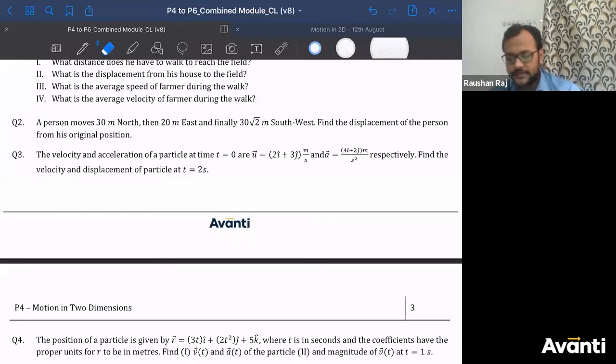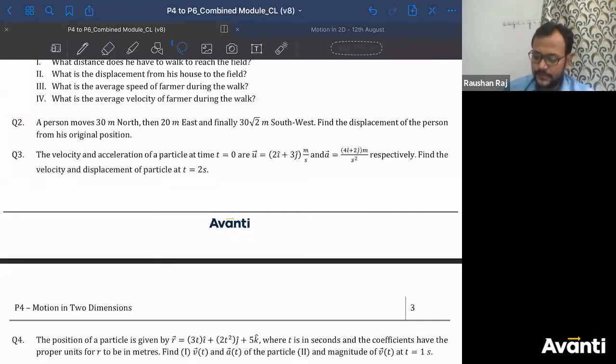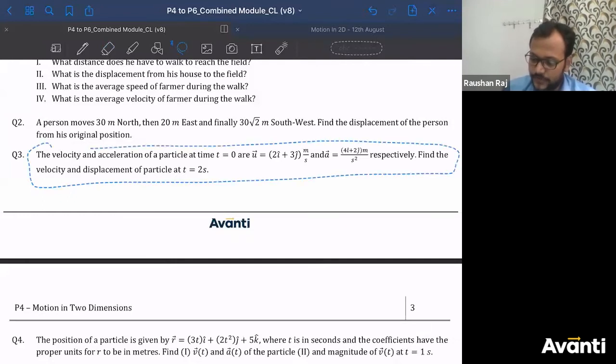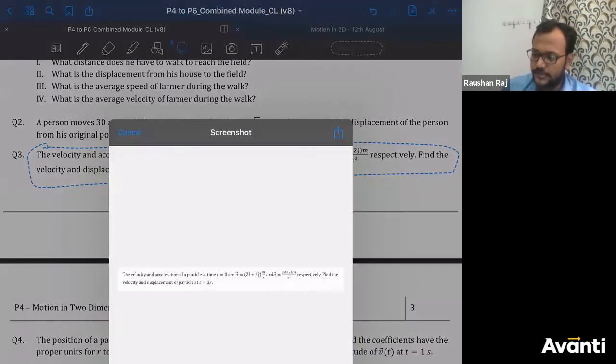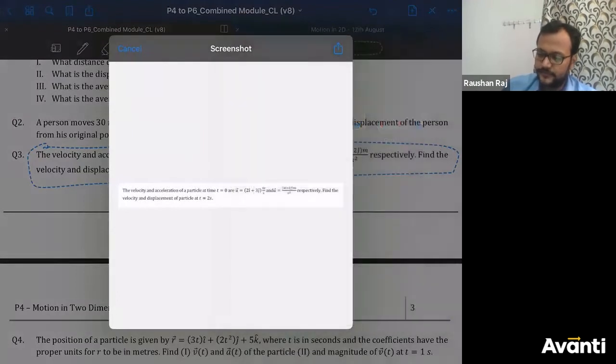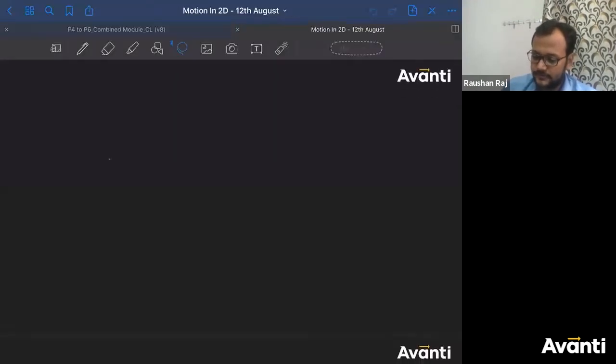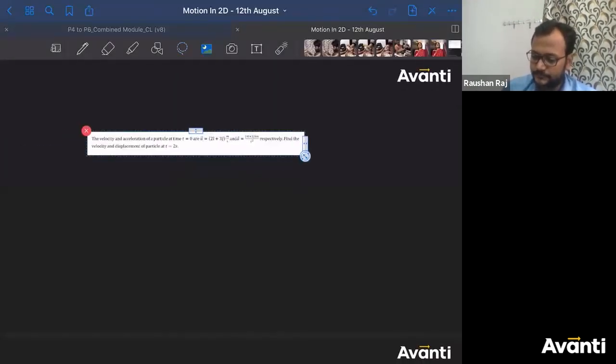चलिए बच्चा लोग, थर्ड क्वेश्चन. So let us copy this, take a screenshot, copy, paste it here.